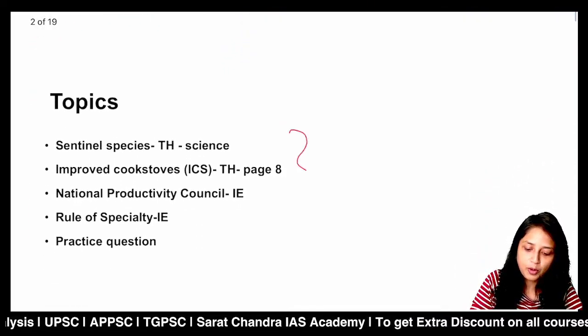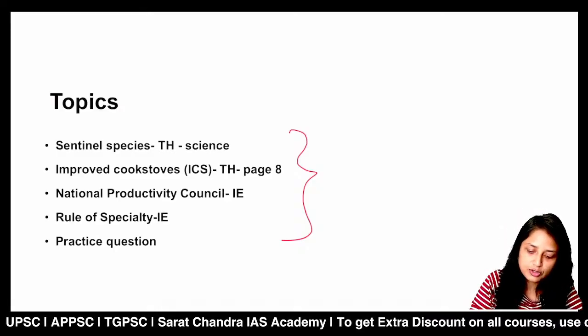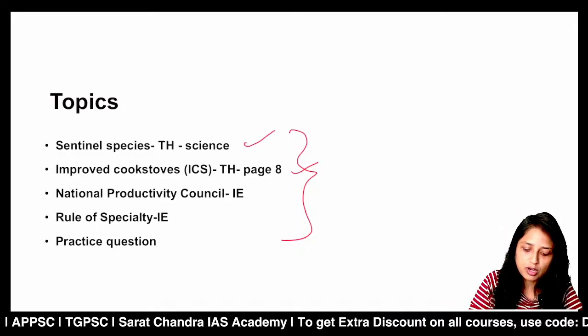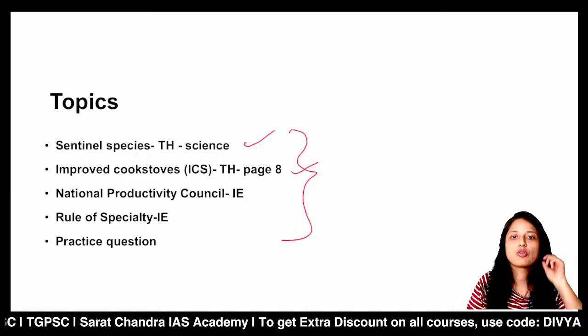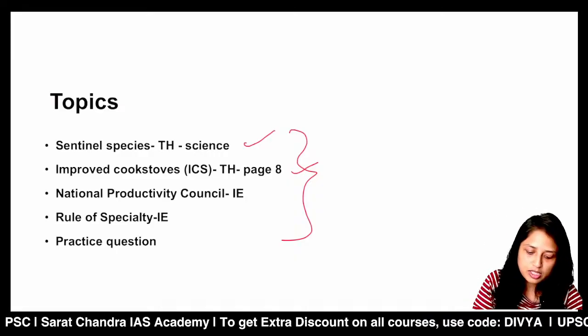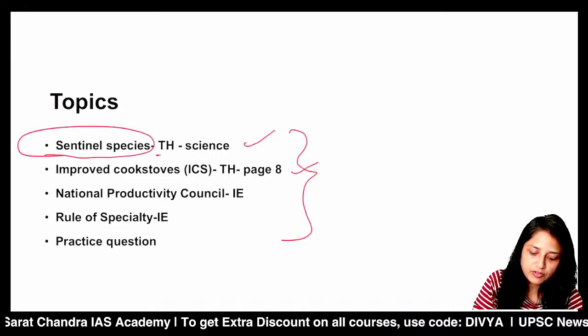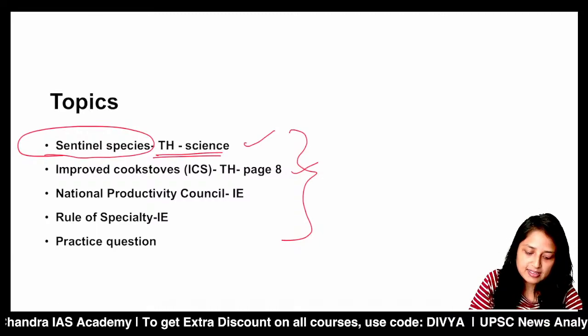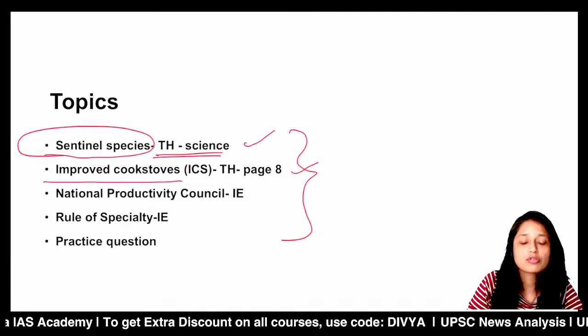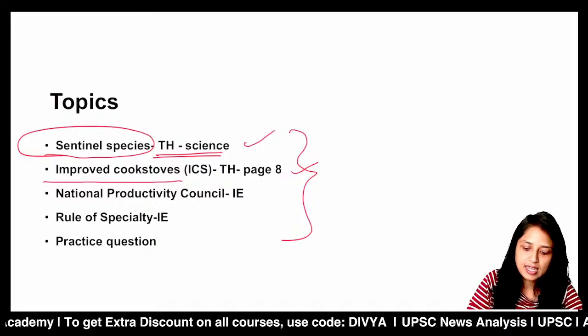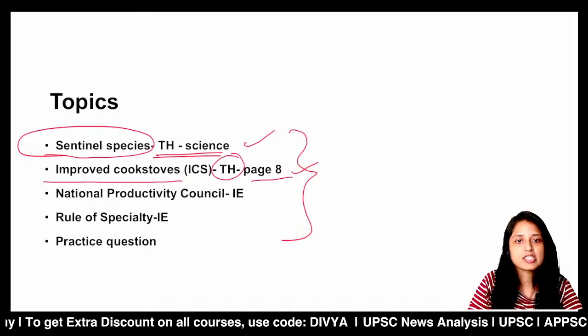These are the four important topics for you. These two topics are from The Hindu. Wherever possible, I have mentioned the source as well as the page. This topic of sentinel species is from The Hindu Science, and the second topic, about improved cook stoves, ICS, is from The Hindu, page number 8.